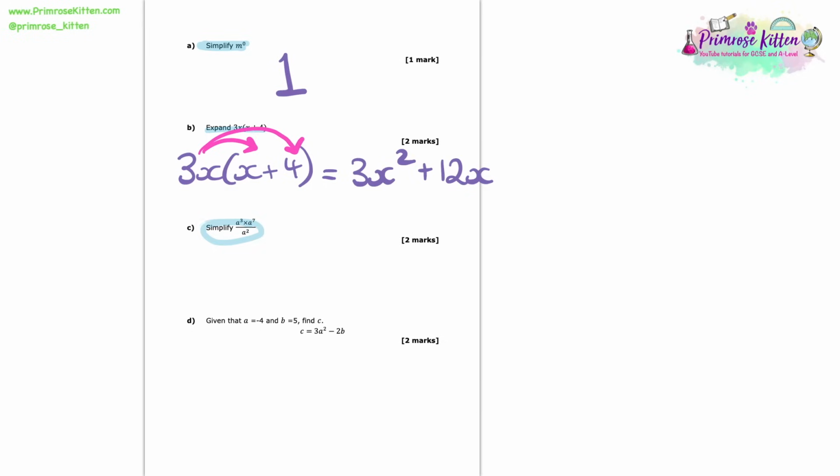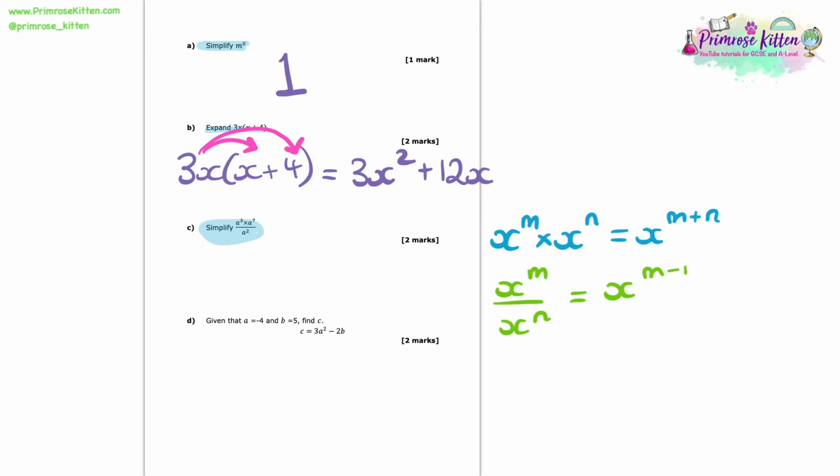So now we've got a simplified question. And to answer this question, let me remind you of a couple of really important rules that you do need to know. So we should know that whenever we have something to the power of something and multiply it by another power, we add those powers. So x to the m times x to the n is x to the m plus n. Now if instead we have a division and we have x to the m divided by x to the n, we subtract those powers instead.